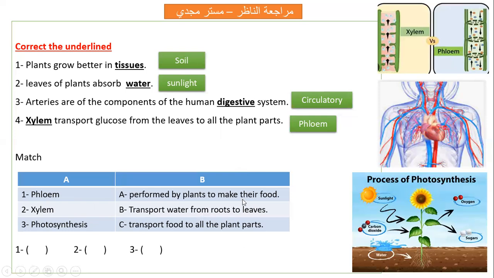Performed by plants to make their food, transport water from roots to leaves, transport food to all the parts of the plant. Excellent. Phloem, food. Yes, so number 1. Number 2, xylem, water. Transport water. Number 2B. Number 3, photosynthesis, performed by plants to make their food. Next.